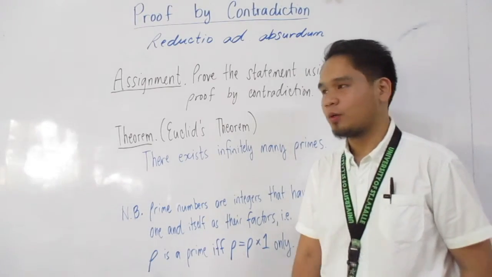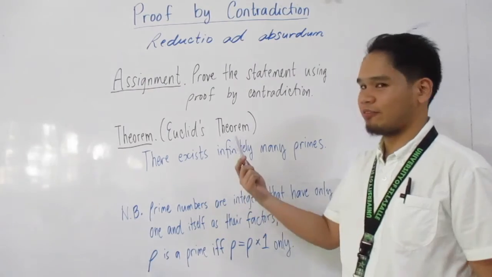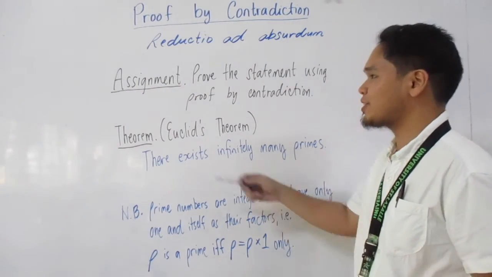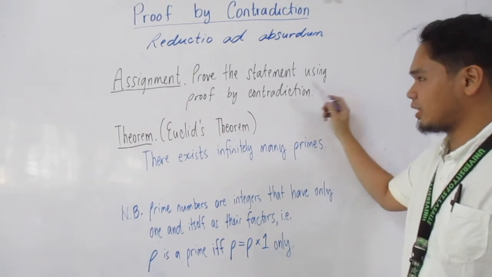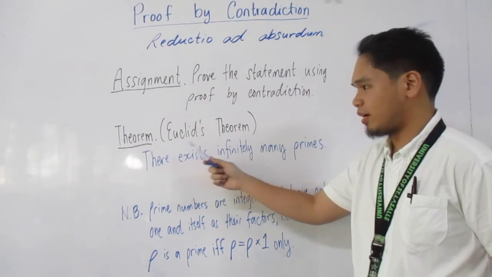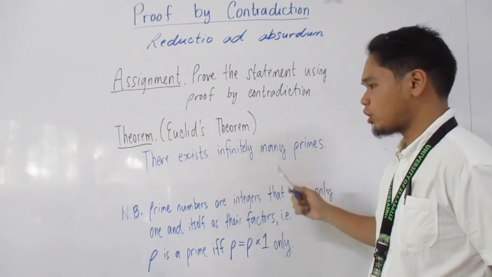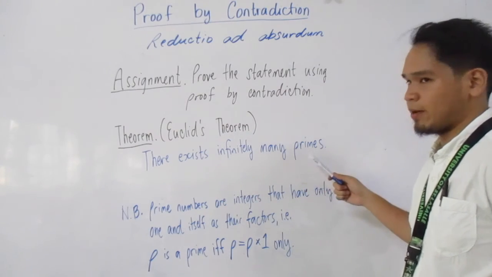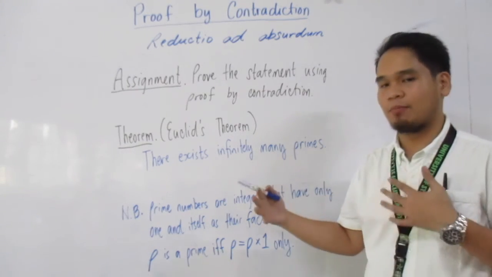So we're done with the two examples here. Let's have a popular theorem to be answered by you, the viewers. Assignment: prove the statement using proof by contradiction. The theorem here is very popular. It's Euclid's theorem, which states that there exist infinitely many primes. So there are infinitely many primes.